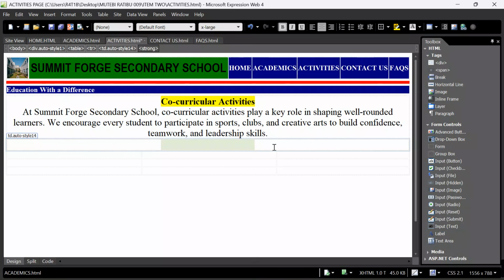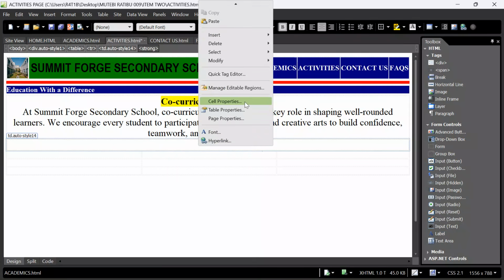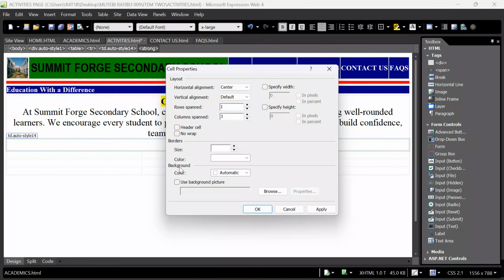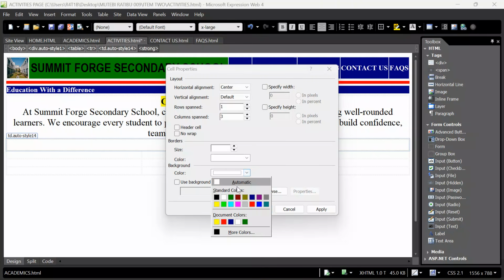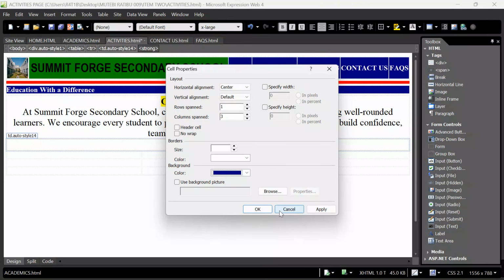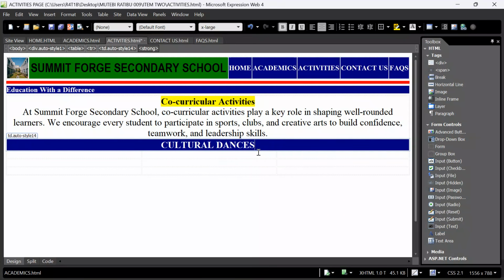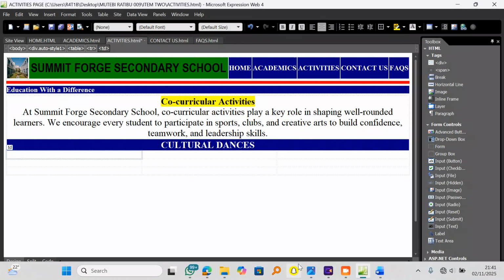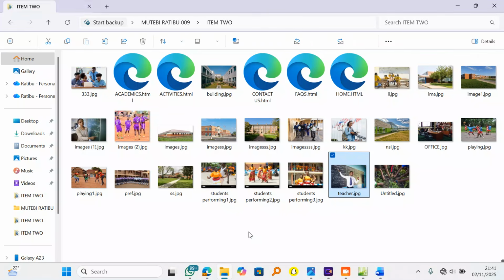Yes, white is there. Oh, but let me first work on the background. Right click, go to cell properties, come to background color. I want to take this dark blue. Click OK, so that when we get back here, all is well. Now, start inserting in your images for the different learners that are practicing the cultural dances.